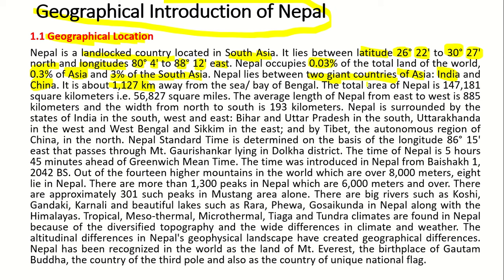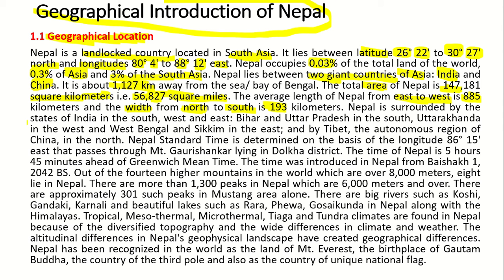The total area of the land is 1,47,181 square kilometer, and if you are talking in square miles, then it will be 56,827 square miles. The average length of Nepal from east to west is 885 kilometers, and the width from north to south is 193 kilometers.